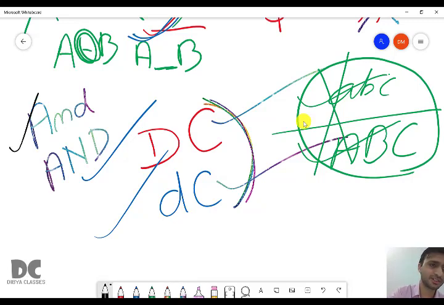Though the first letters are same, both are capital, but here N and D are small and here N and D are capital. So again, both are different. So even if you change just one character from small to capital, then also it will get changed. It is not compulsory that all letters should be small and others should be capital. No. Even if you change one small to capital, it will become different from each other.